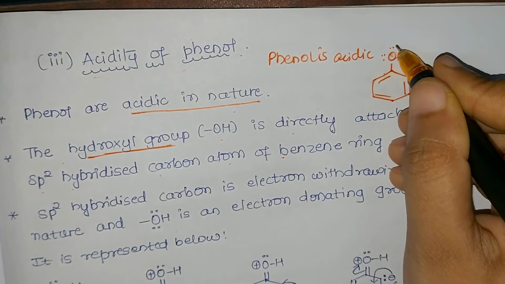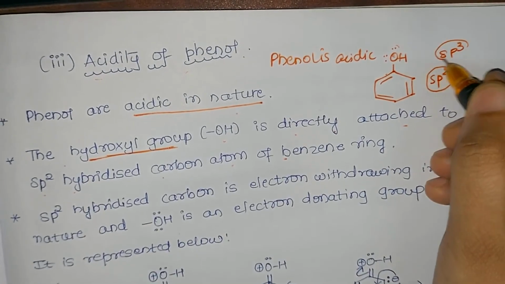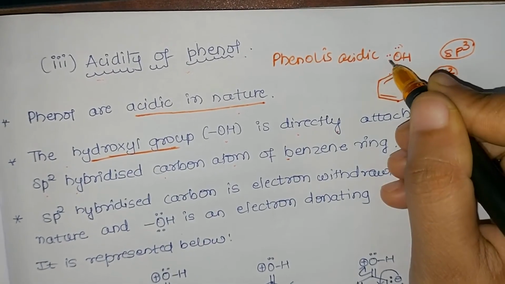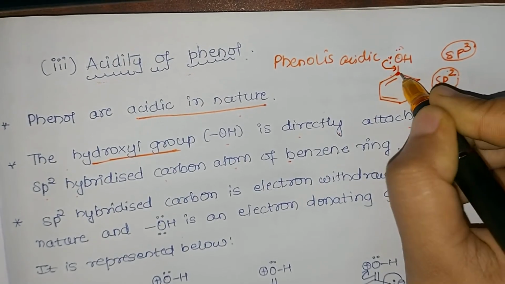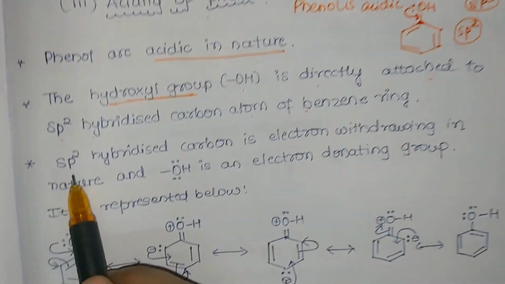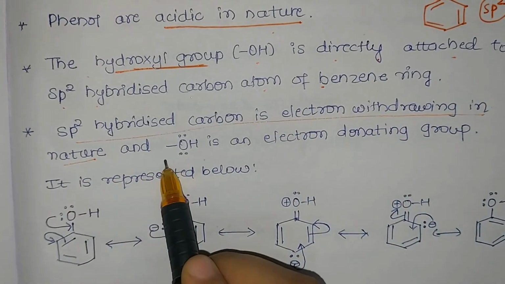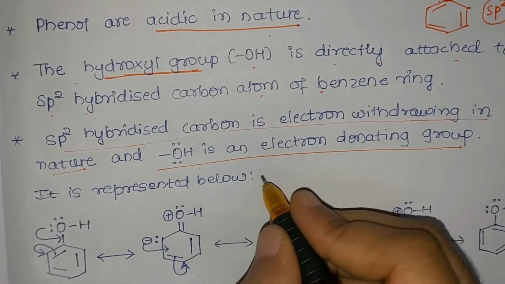Oxygen has 2 lone pairs of electrons and oxygen here is sp3, and based on that, more electronegative is which atom? sp2 hybridized carbon atom is more electronegative than sp3 hybridized carbon atom, because of which the lone pair of electrons is attracted towards the sp2 hybridized carbon atom. So we say that sp2 hybridized carbon is electron withdrawing in nature and the OH group is an electron donating group. So we will see the resonating structures below.